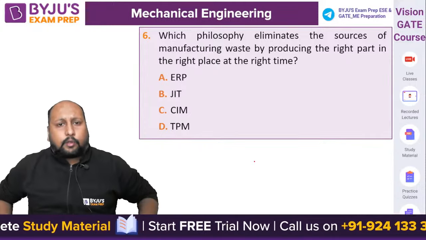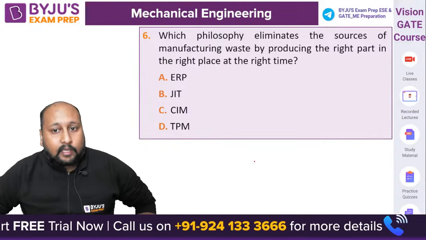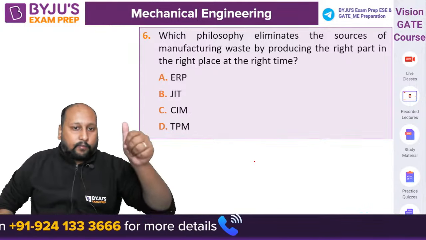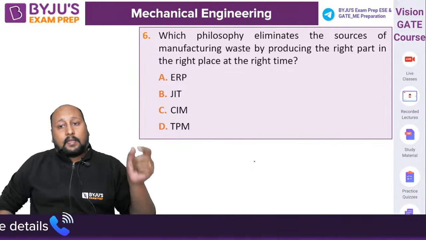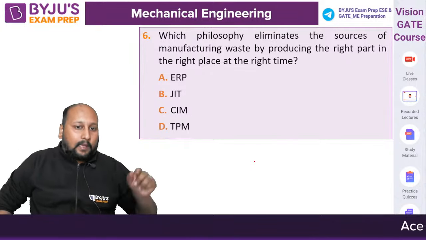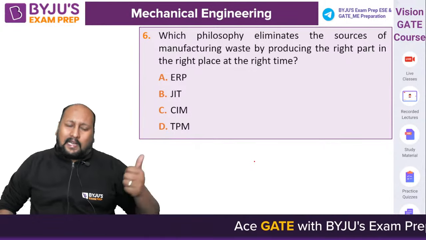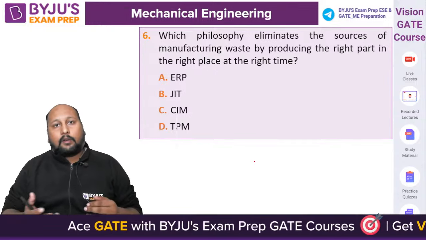So the first question is: which philosophy eliminates the sources of manufacturing waste by producing the right part at the right time at the right place? A, B, C or D? ERP, JIT, CIM, TPM. A simple question. ERP relates to MRP, right? It's an advanced version of MRP.